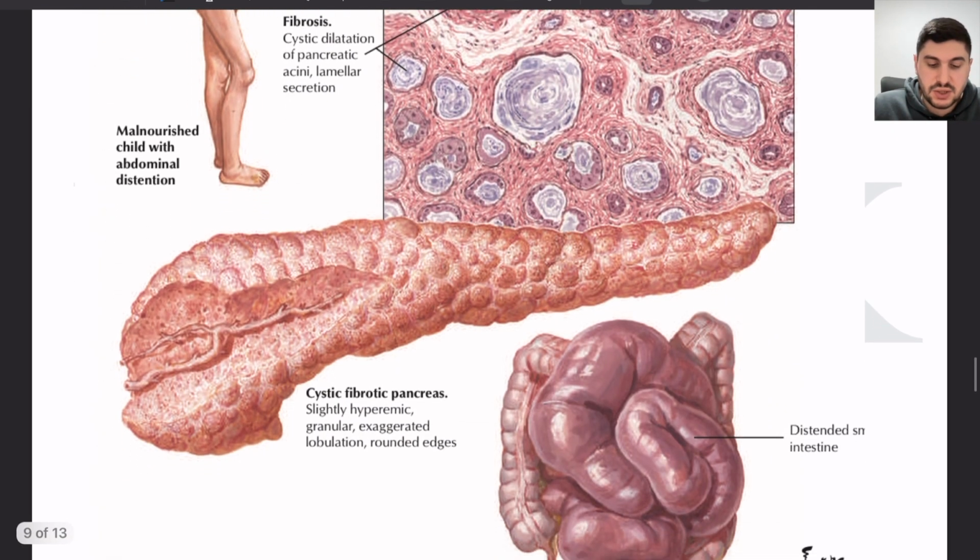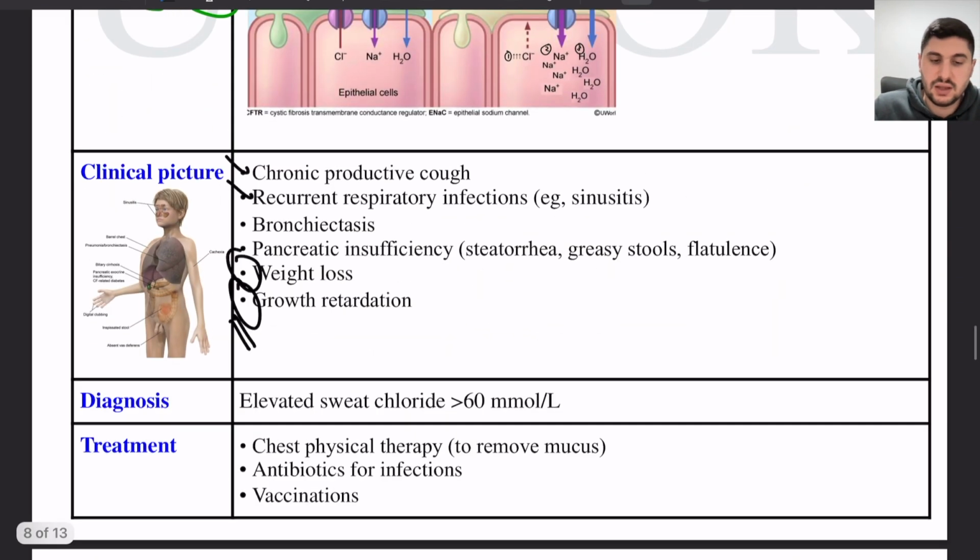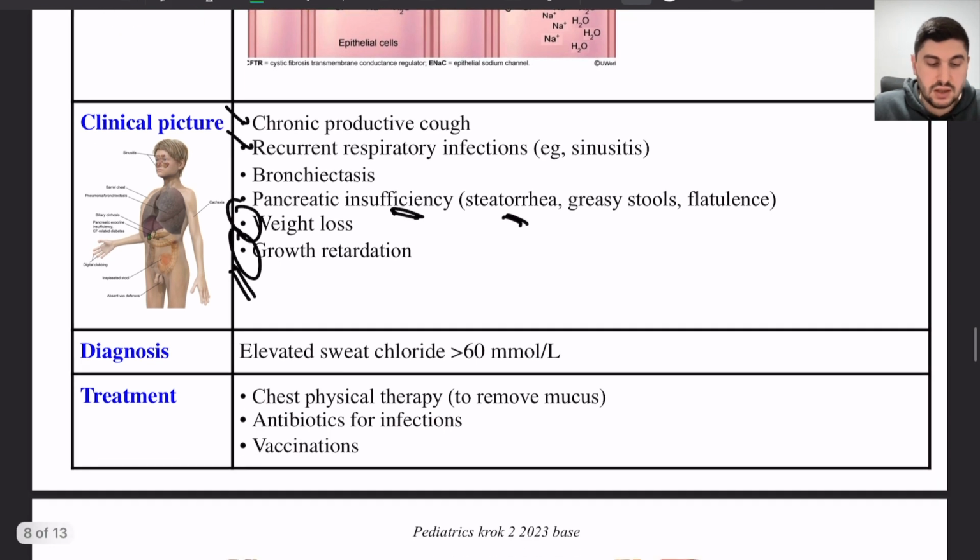Also, the patients can have thick secretions of the pancreas, because the pancreas has secretions as well, pancreatic juice, as you know, for digestion of food. And if they have thick secretions of the pancreas, then they have problems with digestion of food as well, and they will have pancreatic insufficiency, steatorrhea, which is fat in the feces because of inability to digest it, and so on.